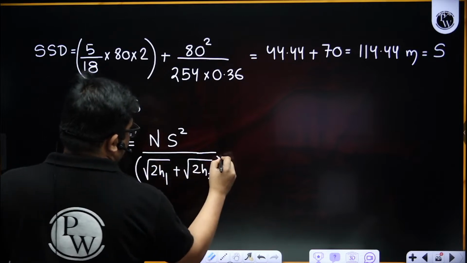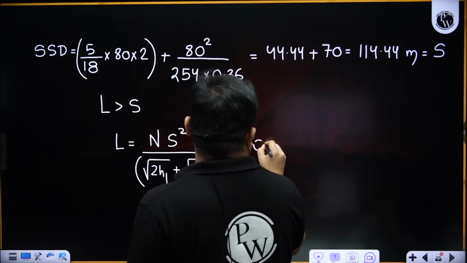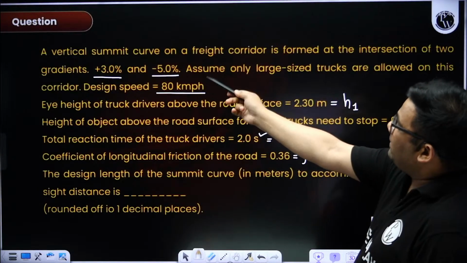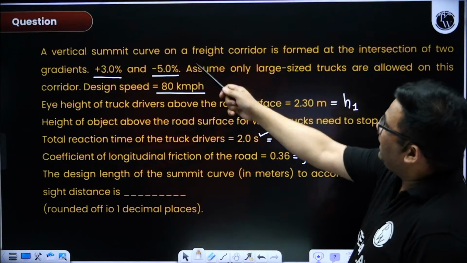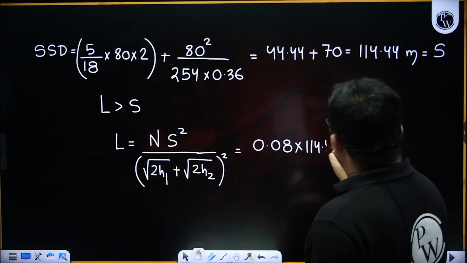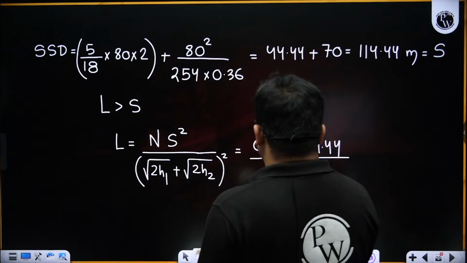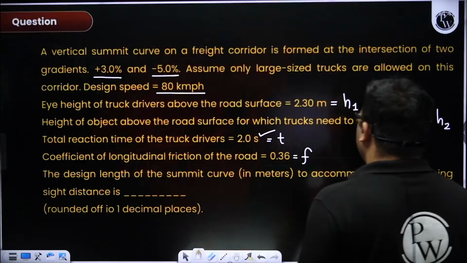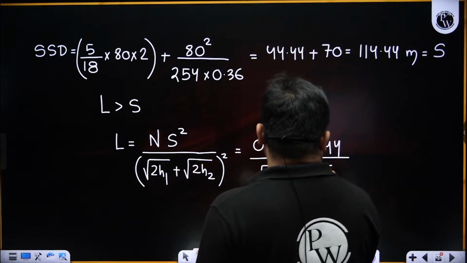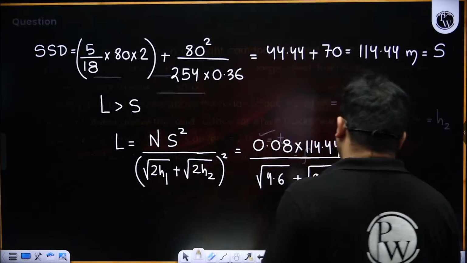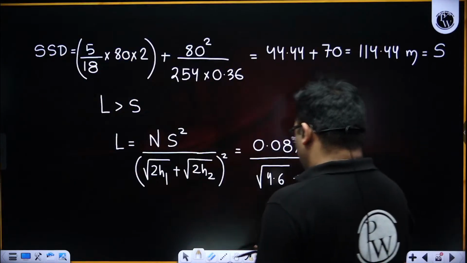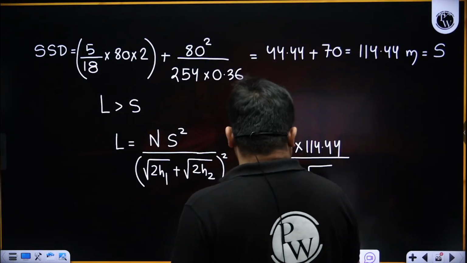1.2 and 0.15. So now the change in gradient is 0.08. How? 3 and minus 5. So 3 minus of minus 5 will be 8%, means 0.08. Then sight distance I have got 114.44. Then root under, it is 2.3. So 2 times of this means 4.6. Then it is 0.3, so 0.6. Right? 0.35 means 0.7. And then square of that.